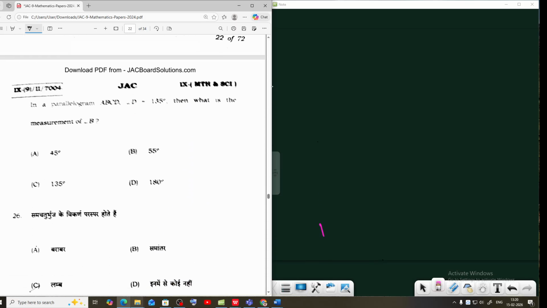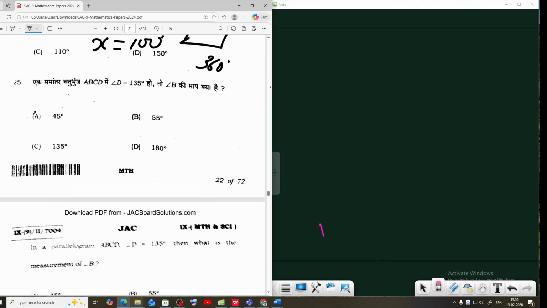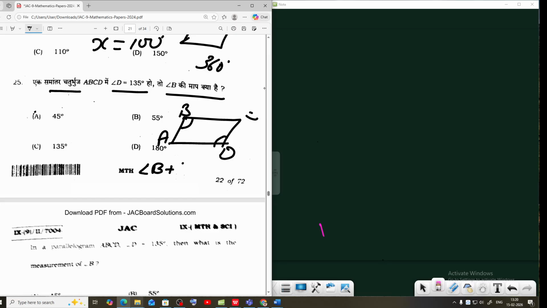In parallelogram ABCD, angle D equals 135 degrees. What will be angle B? In a parallelogram, the sum of two adjacent angles equals 180 degrees, so angle B plus angle D equals 180 degrees.